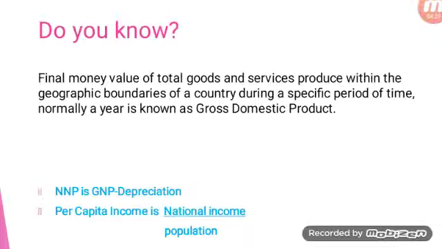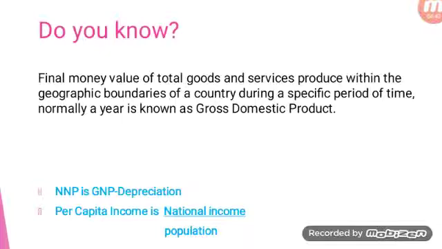Before we go to NNP, first let us understand what is gross domestic product. Final money value of goods and services, that is the final goods and services produced within the geographic boundaries of a country during a specific period of time, normally a year, is known as gross domestic product.